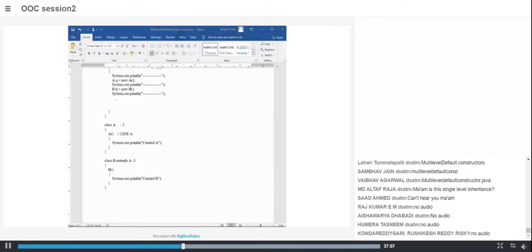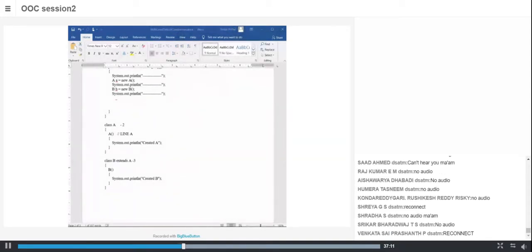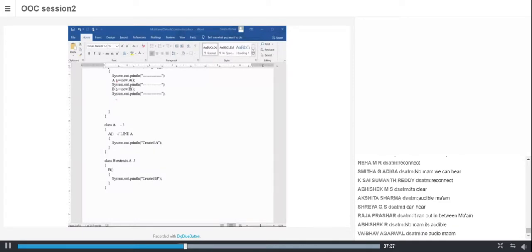No audio. For everyone it is the same. Okay, for those who are having a problem, please reconnect. I will not I will try to minimize the movement on my screen. So maybe that's why.